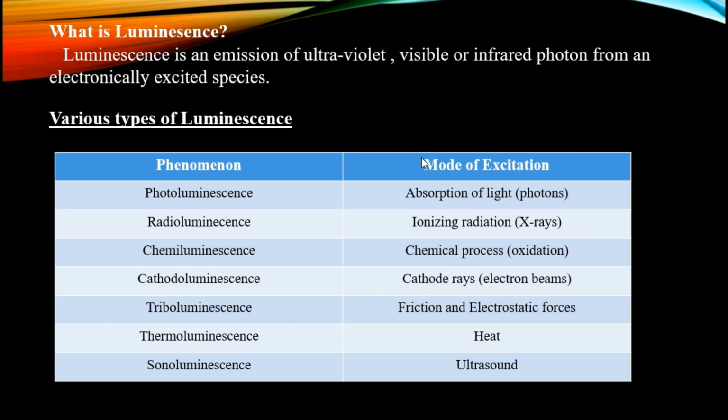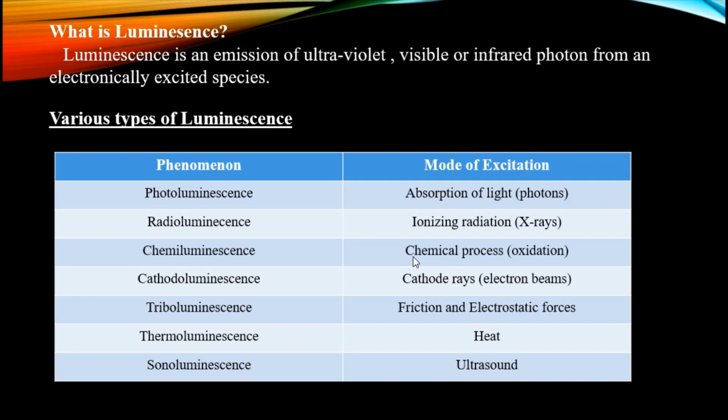Depending upon the mode of excitation, the phenomenon of luminescence can be categorized as follows. When the mode of excitation is absorption of light, that is absorption of a photon, the phenomenon is called photoluminescence. When the mode of excitation is ionizing radiation, that is X-ray, it is called radioluminescence. When the mode of excitation is a chemical process, basically oxidation, it is called chemiluminescence.